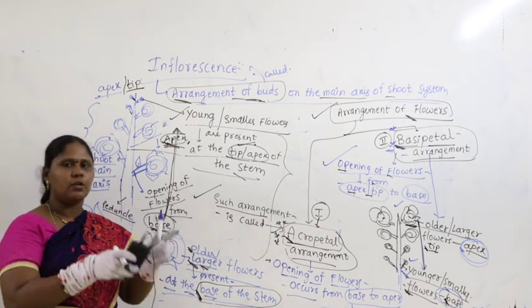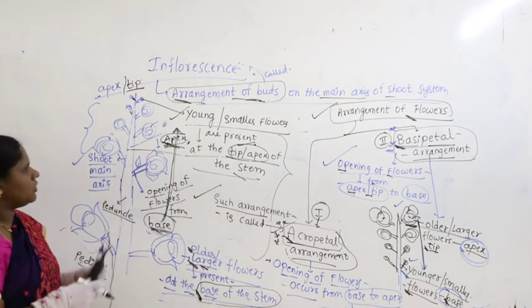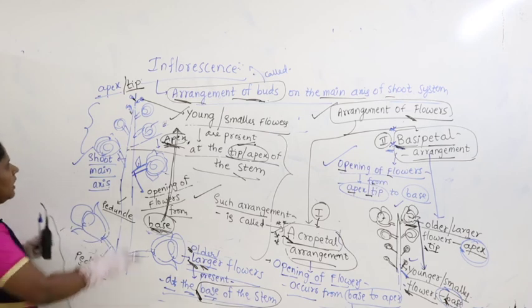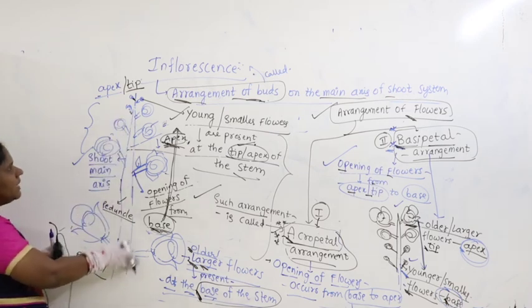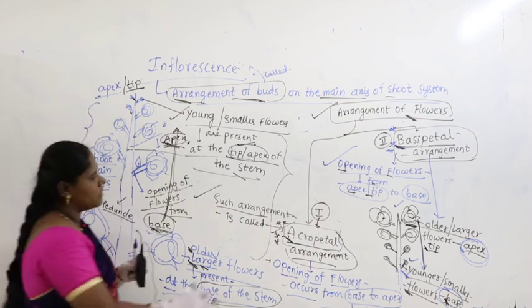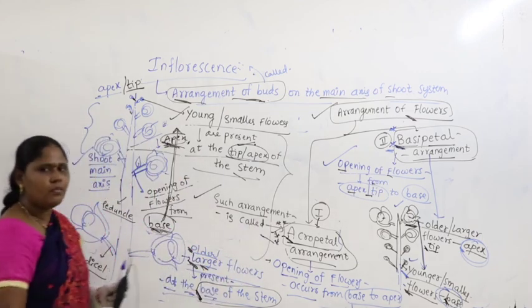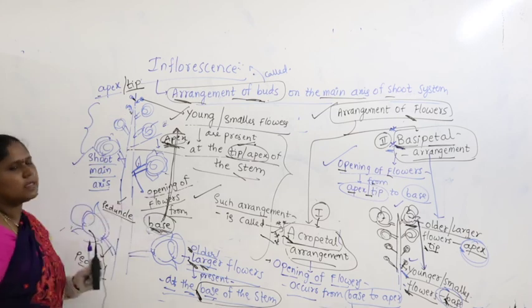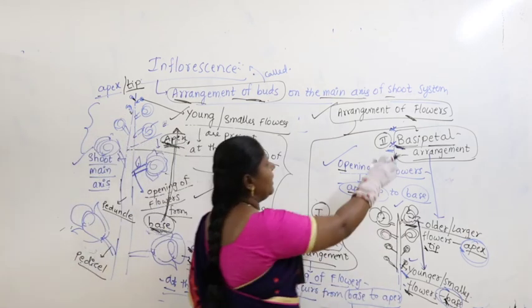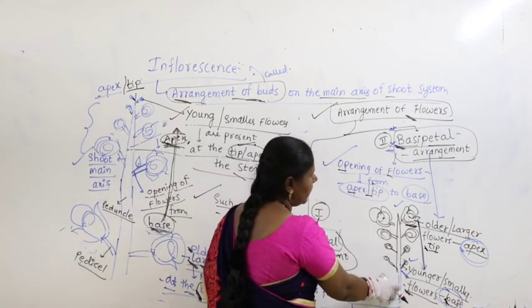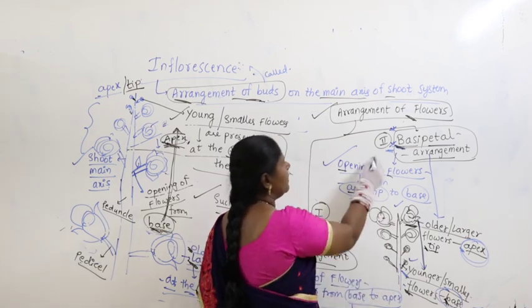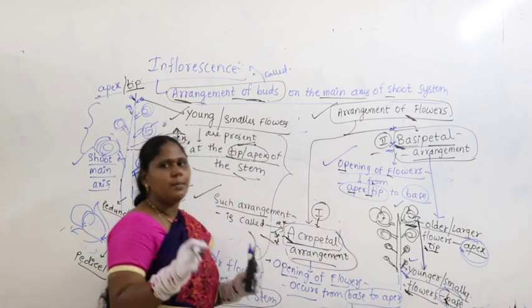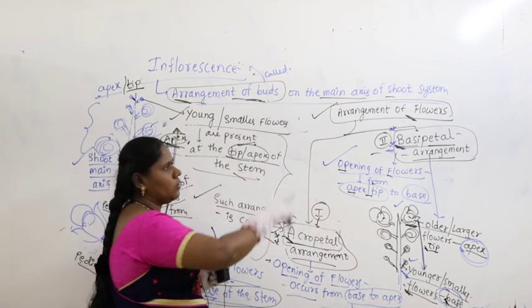What you can do is take one plain paper and draw a clear diagram showing the older flowers at the base and younger flowers at the tip, and write down that this is acropetal. Make note of all the points. Similarly, for basipetal arrangement, draw the diagram with older flowers at the apex and younger flowers at the base, write basipetal arrangement and note down all the points.